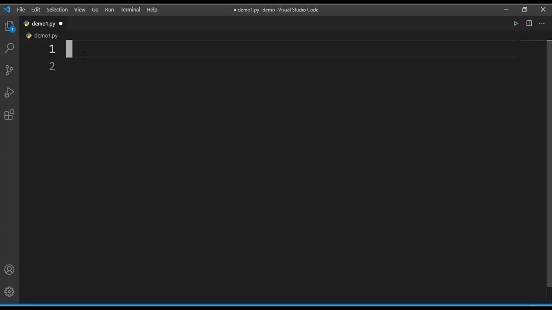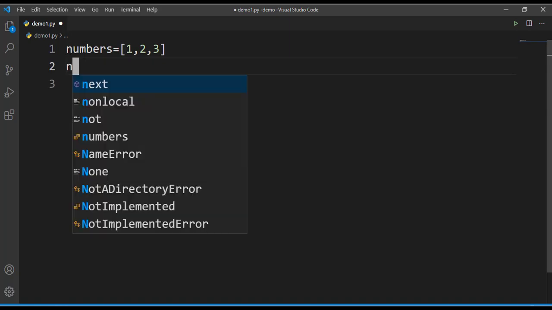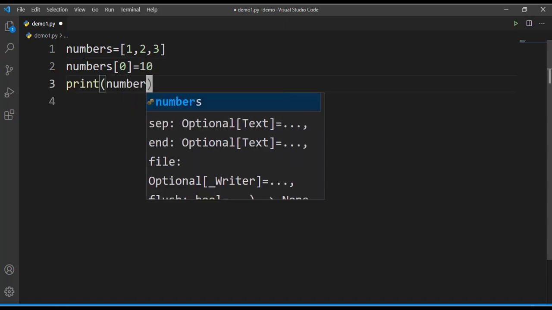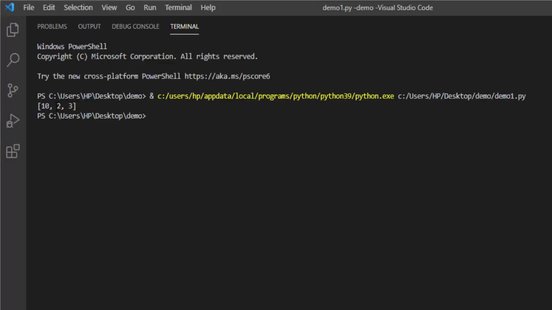First let's create a list. We all know how to create a list. Let's say I'll create a list of numbers, and how are lists enclosed? They are enclosed in square brackets. I'm showing you the example for mutable. Now I want to change the first item of this list, that is the 0th index. I can change this using indexing. I'll change it to 10. Print our list. When I run this program, you can see that the first item has changed to 10 instead of 1. This means you are creating a list and after that you are changing the items of the list. That is the meaning of mutable.